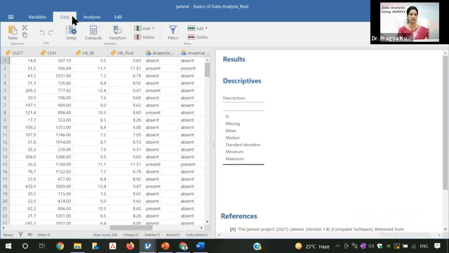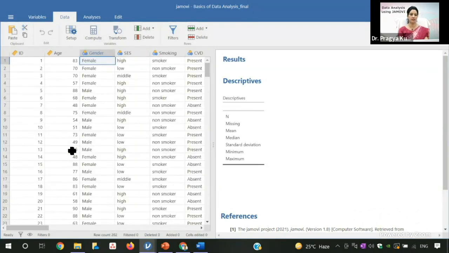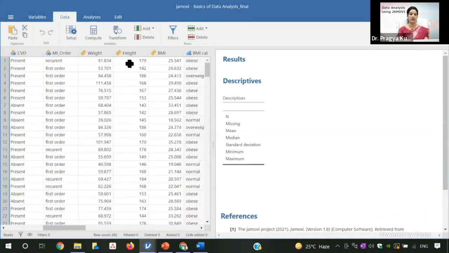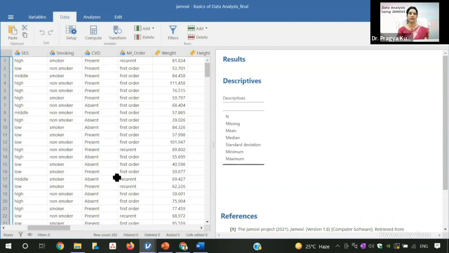So you can see here, this is the data, and if you see the data set, gender, you can see I have coded, then again socioeconomic status, smoking, absent, present. Then again there is a cardiovascular disease status, which is present, absent, MI order, which is in the form of a recurrent order and the first order. So all these are the categorical data. And then this weight, height, this is the continuous data. So this was regarding the import and giving the name to the variable.